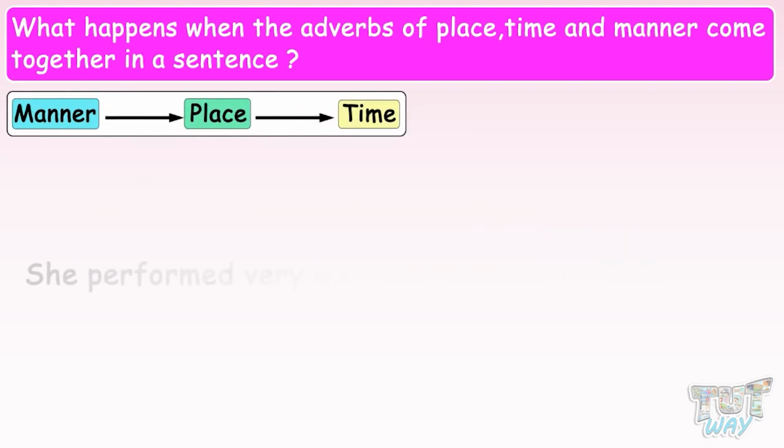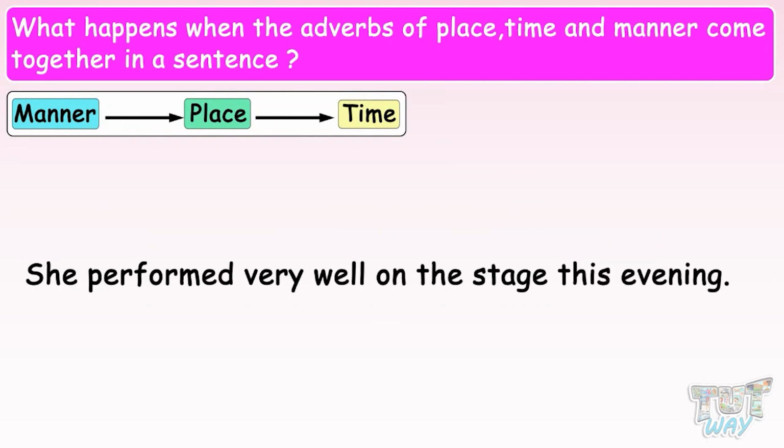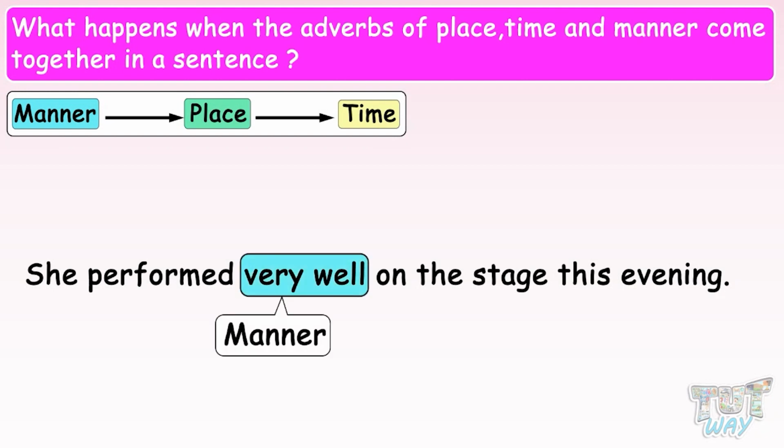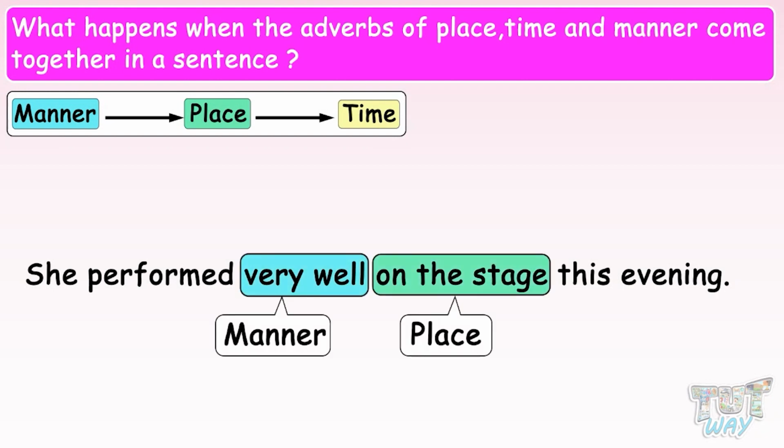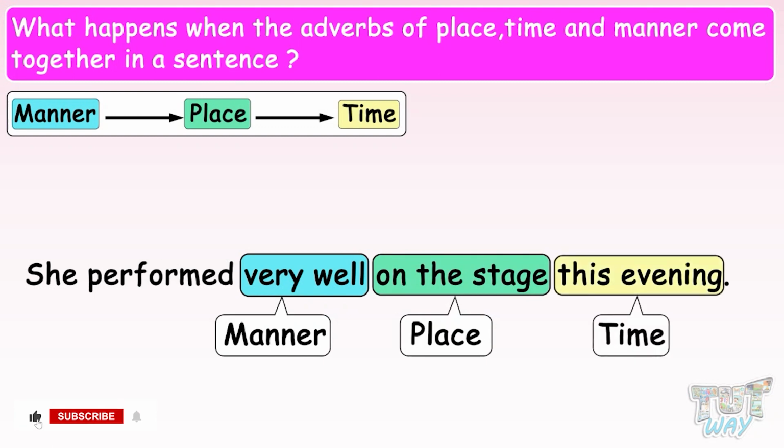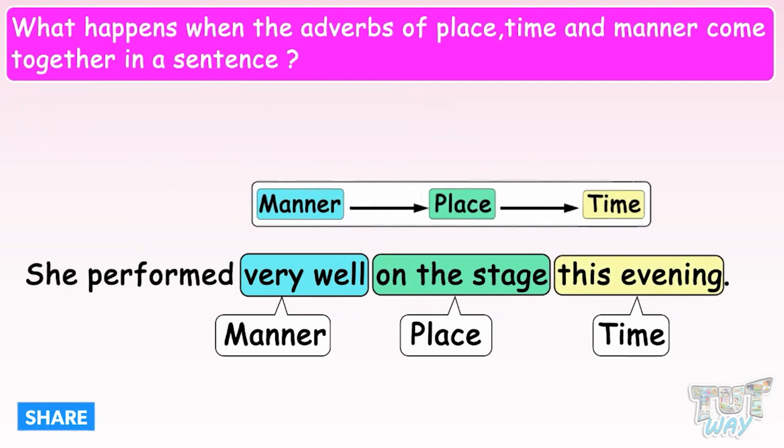She performed very well on the stage this evening. So we have three adverbs: an adverb of manner, an adverb of place, and an adverb of time. Very well, on the stage, and this evening. And they have followed the sequence manner, place, and time.